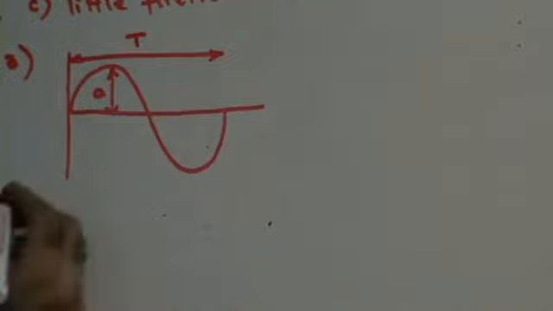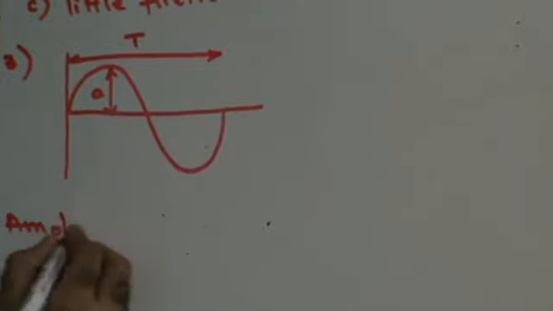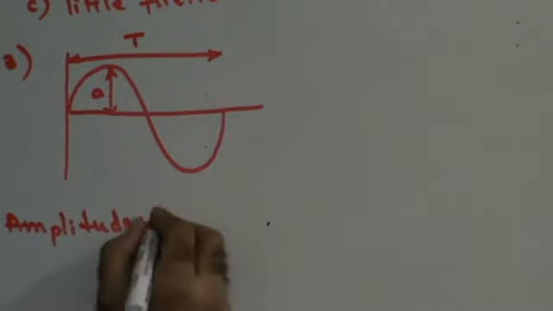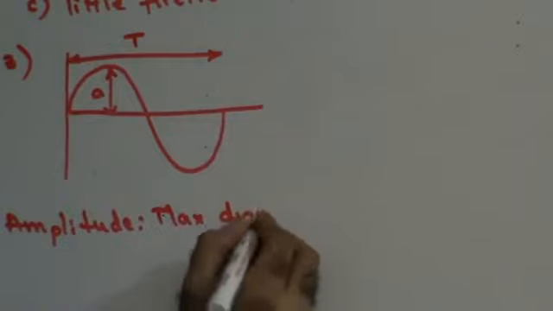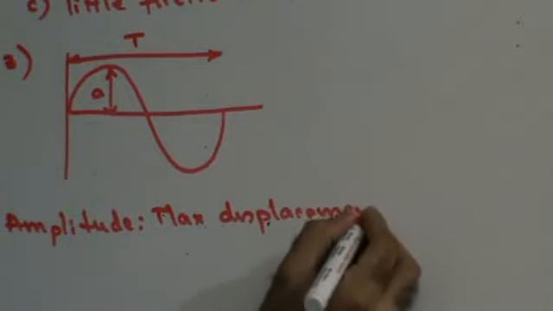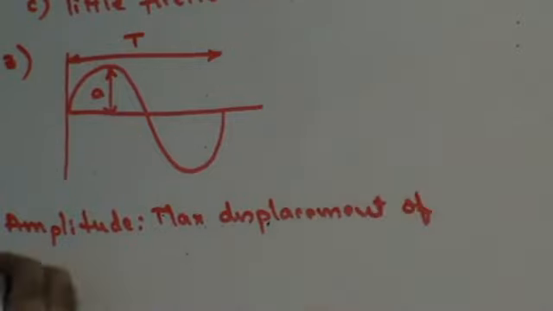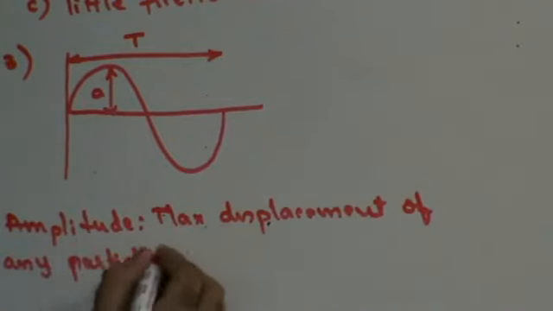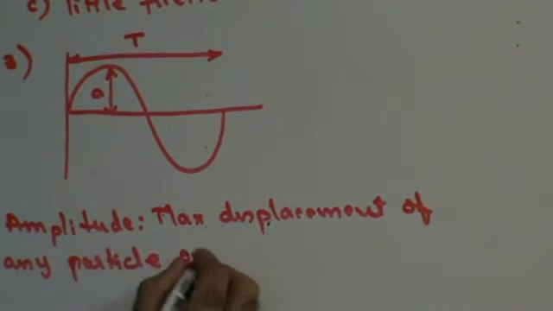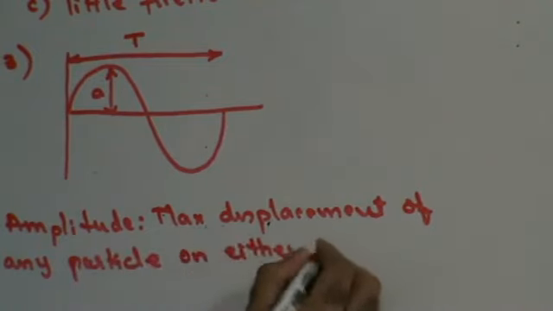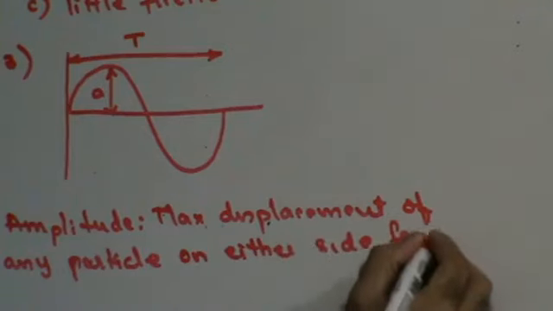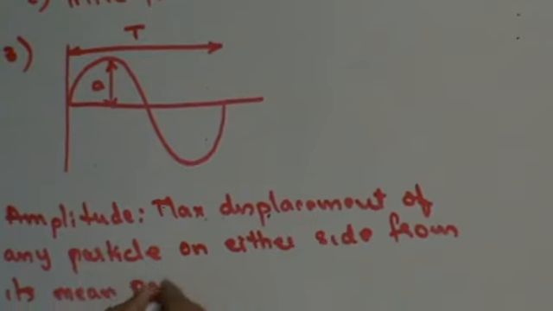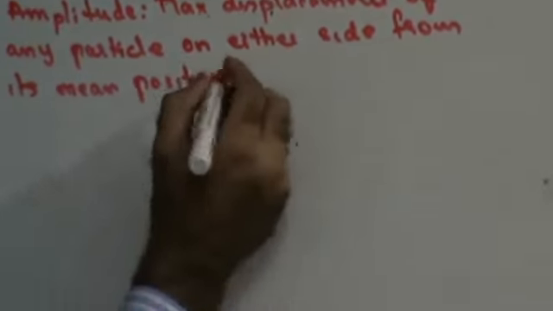So let's write the basic definitions down. Amplitude. For a wave, let's try to define the parameters. The maximum displacement of any particle on either side from its mean position is called amplitude.